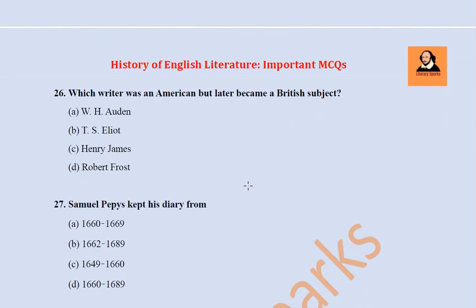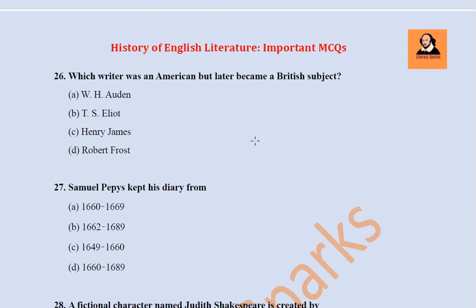Next question we have, which writer was an American but later became a British subject? W. H. Auden, T. S. Eliot, Henry James, Robert Frost. See, when we talk about T.S. Eliot, many of us consider him an English writer, a British writer. But he was born in America, brought up in America, educated in America, but at a certain point of time he became a British subject.